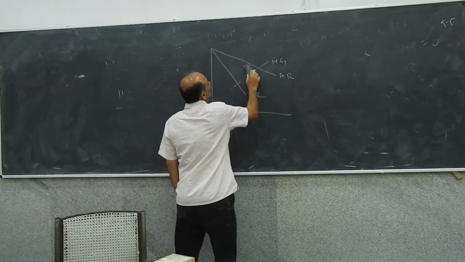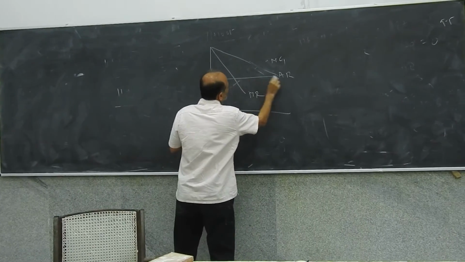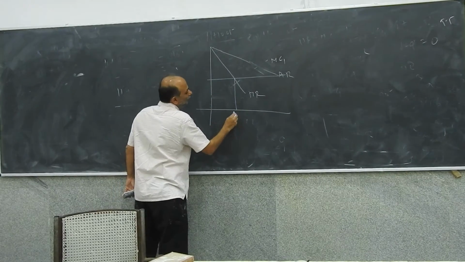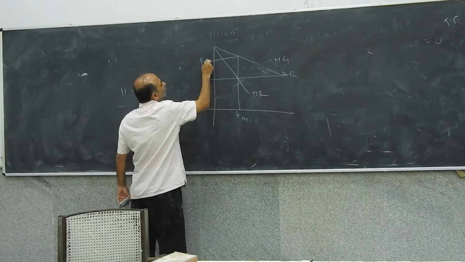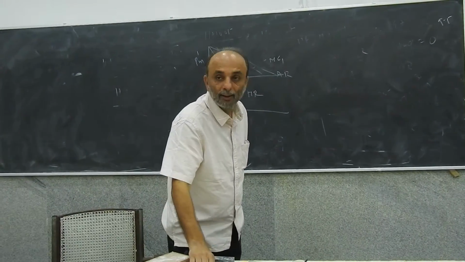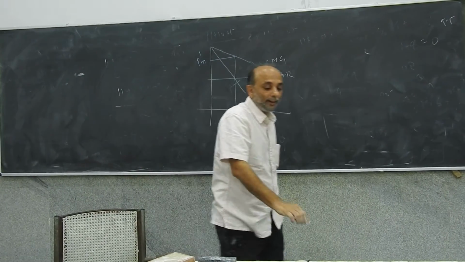So what's the marginal cost in the first place? 3. It was 3 before, right? So it's exactly the same. So this is the monopoly quantity. Now what has happened? It has gone up, right? So it has gone up.